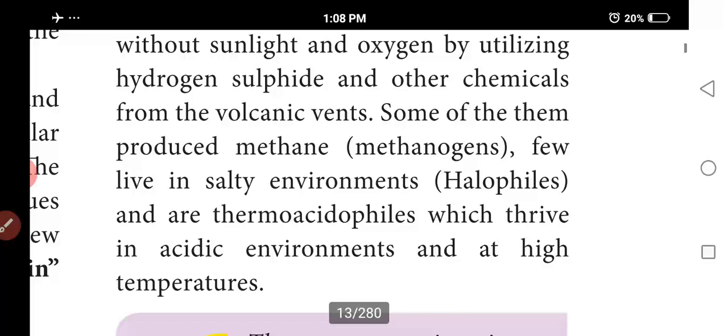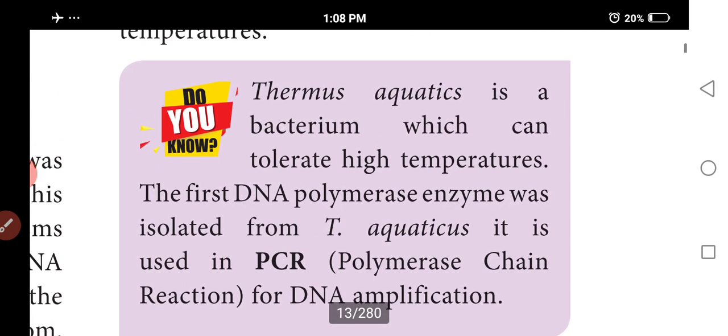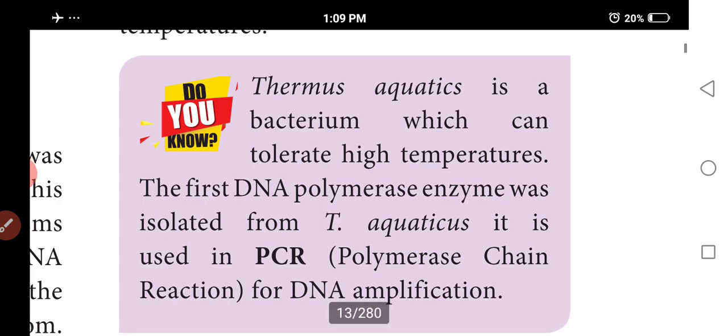Halophiles live in salty conditions. Thermoacidophiles: thermo means high temperature, acido means acidic environment, so they thrive in acidic environments at high temperatures. Thermus aquaticus is a bacterium which can tolerate high temperature. The first DNA polymerase enzyme was isolated from T. aquaticus, which means Thermus aquaticus. It is used in PCR, polymerase chain reaction, for amplification of DNA.